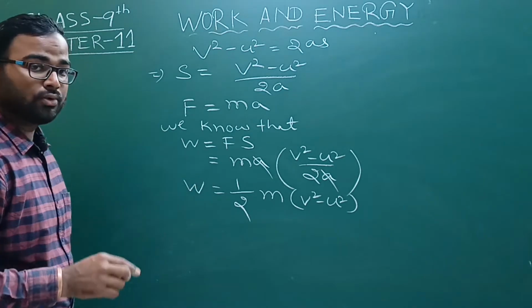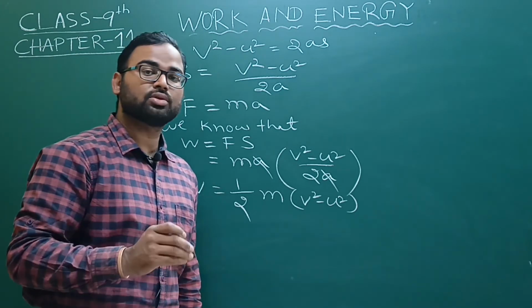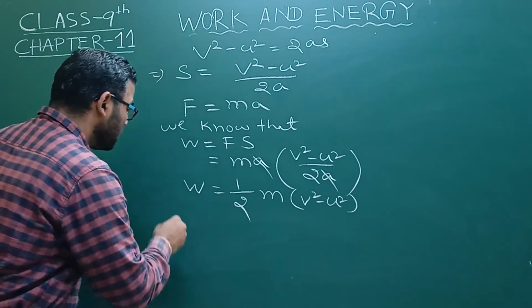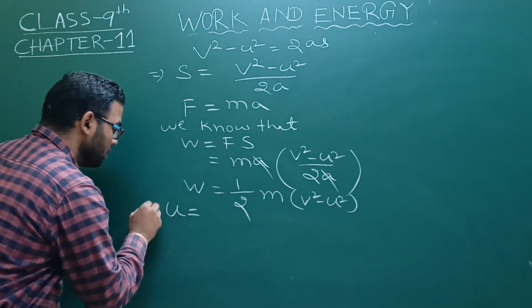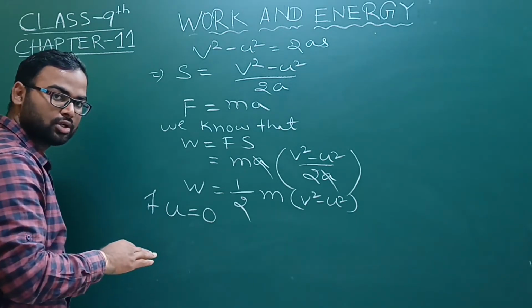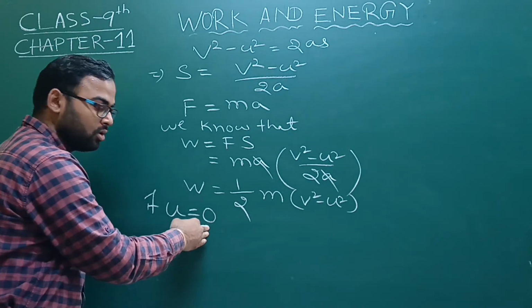If the body starts from a stationary position, that means the initial velocity u, the initial velocity of the object, will be 0.